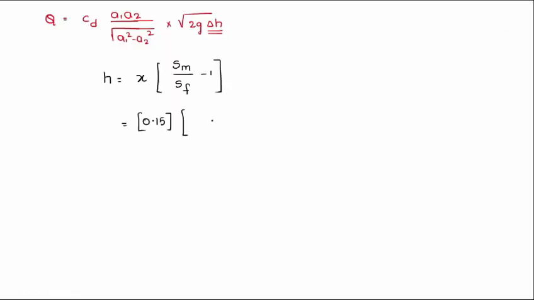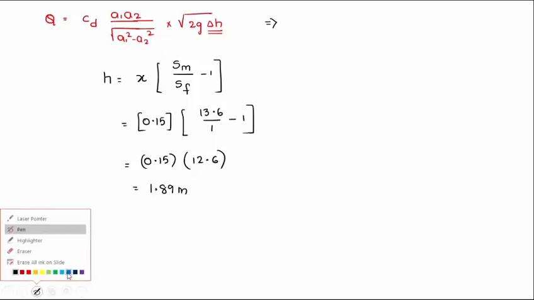So 0.15 into 13.6 by 1 minus 1, that is 12.6, which ends up with the result of 1.89 meter. He gave this as H. We need to substitute the value of H here to find the discharge.